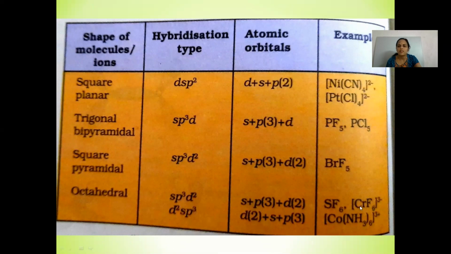Examples are SF6, [CrF6]3-, etc. And if it shows d2sp3 hybridization, 2d orbitals, 1s and 3p orbitals are involved in the hybridization. An example is [Co(NH3)6]3+. Whether it shows sp3d2 or d2sp3, it results in octahedral geometry.